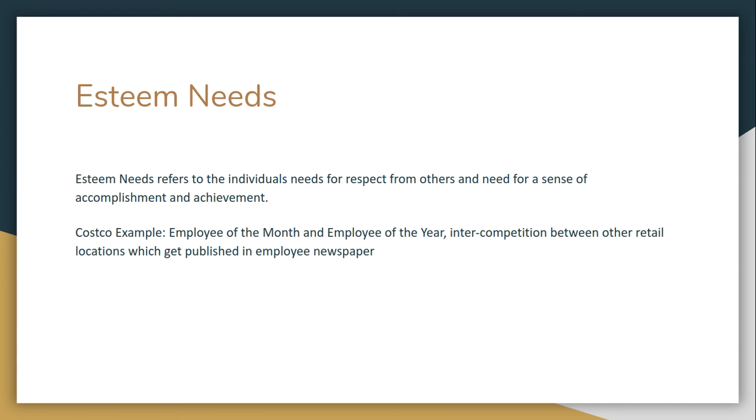Esteem needs refers to the individual's need for respect from others and needs for a sense of accomplishment and achievement. Costco does this by honoring their employees monthly through the title of Employee of the Month and at year's end Employee of the Year. They also have an internal employee newspaper which praises certain retail stores as a whole for meeting and beating out other retail locations in different categories.